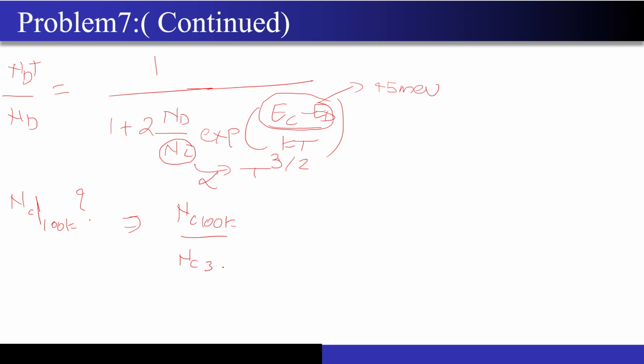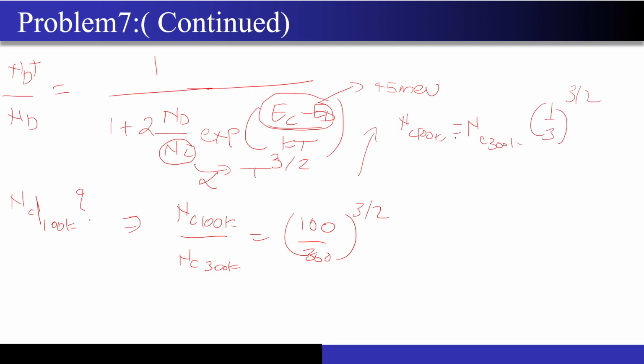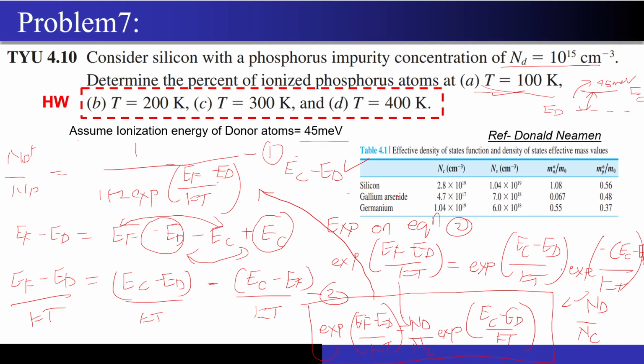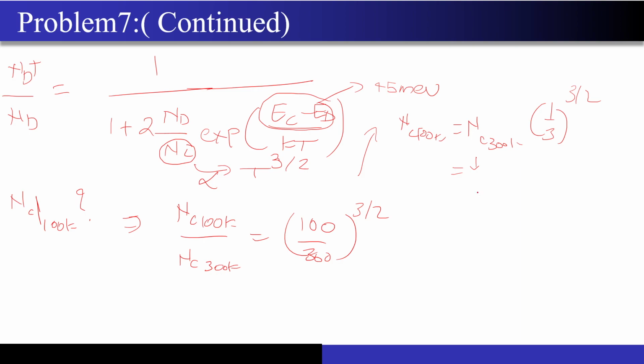So NC at 100 Kelvin divided by NC at 300 Kelvin will be proportional to 100 by 300 to the power 3 by 2. This is what we had used. So NC of 100 Kelvin is equal to NC of 300 Kelvin into 1 by 3 to the power 3 by 2. And what is this NC of 300 K value? It must be given in the question, because this whole table was given for 300 Kelvin. The NC value is 2.8 into 10 to the power 19, so 2.8 into 10 to the power 19 into 1 by 3 to the power 3 by 2.